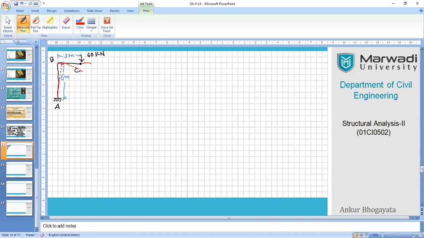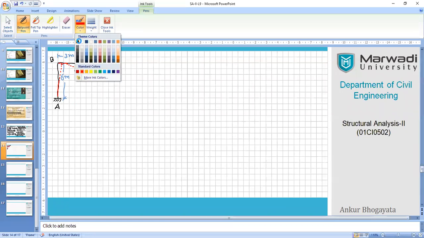Like this also. So there is a combined behavior. This point C will be displacing in the horizontal direction as well as in the vertical direction. So I need both the deflection values based on the given condition.